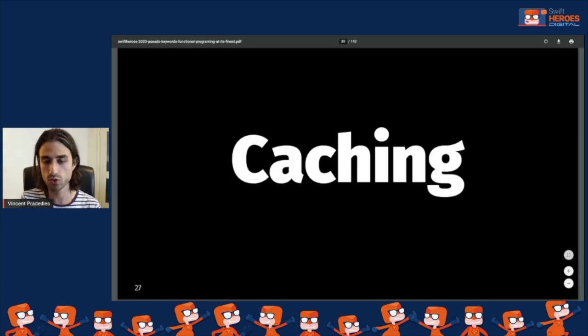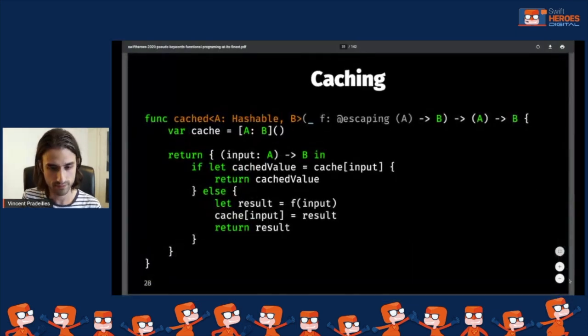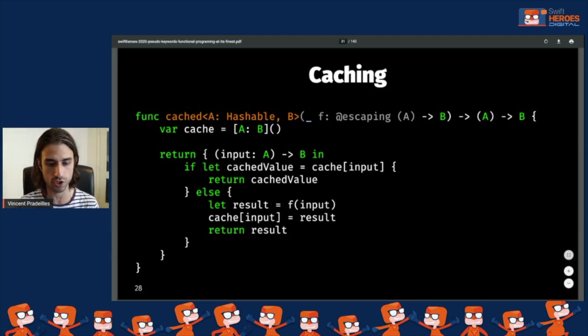So now we're going to look at a use case which is caching data. So let's say that I want to create a mechanism to cache the return of a pure function. So just a quick reminder of what is a pure function. A pure function is a function that for a given argument will always return the same return value and will not perform any side effect.